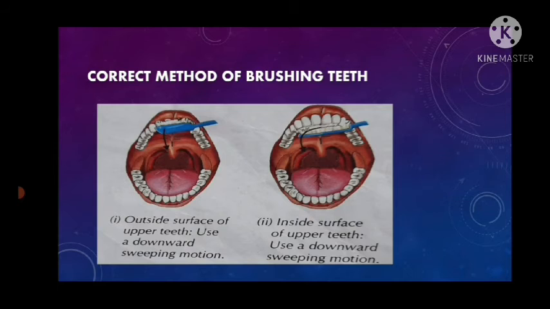Now let's discuss the correct method of brushing our teeth. First of all, we should clean our upper teeth. In the first step, clean the outside surface of the upper teeth in a downward motion, from up to down. In the second step, clean the inside surface of the upper teeth. Again use a downward sweeping motion. Next step,